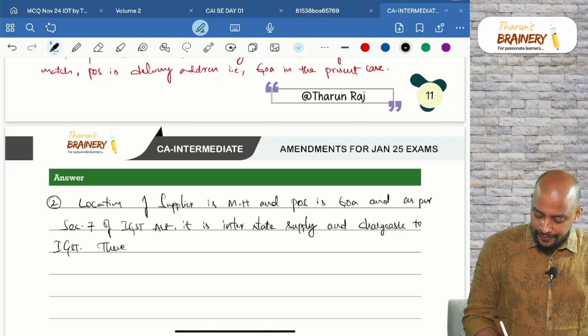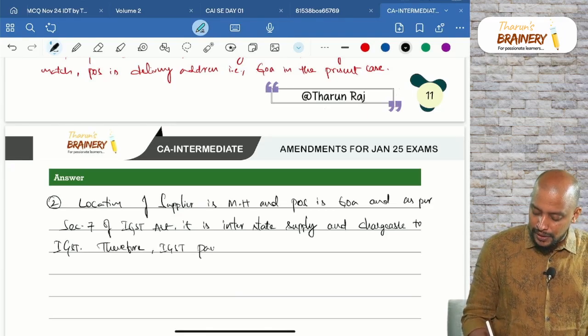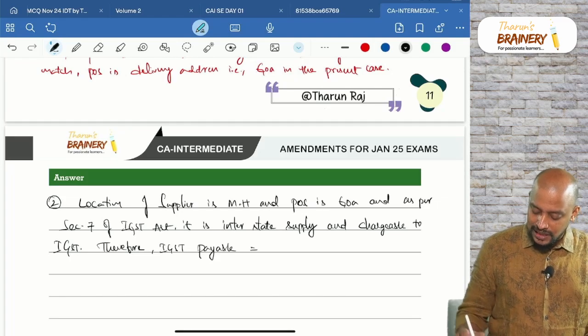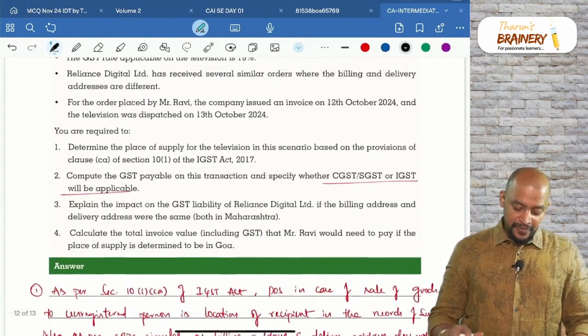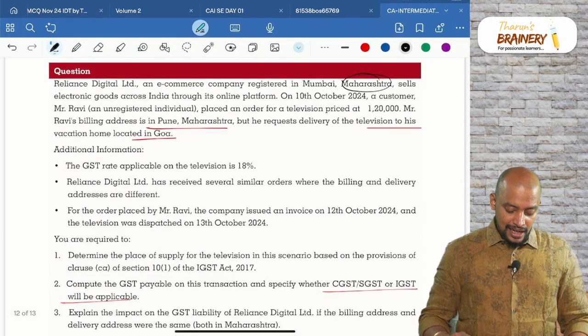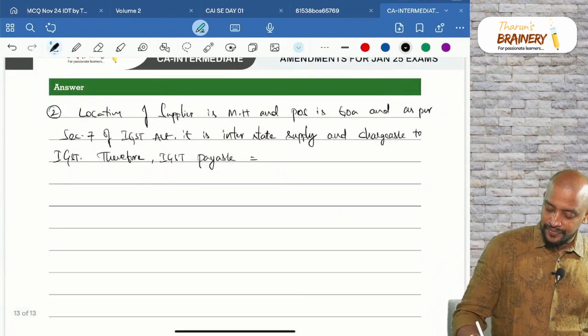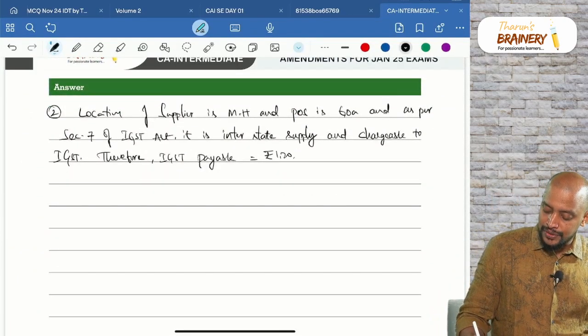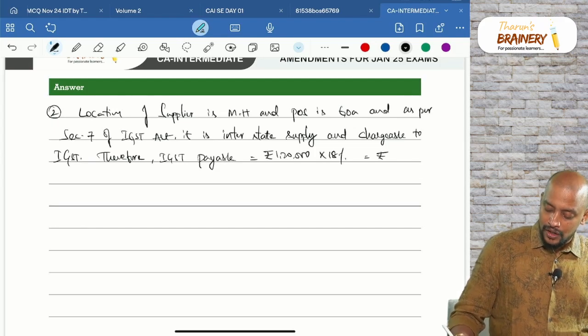Therefore, IGST payable equals, what is the value? The value of the television is 1,20,000 into 18%. 1,20,000 into 18%. How much does that come to?